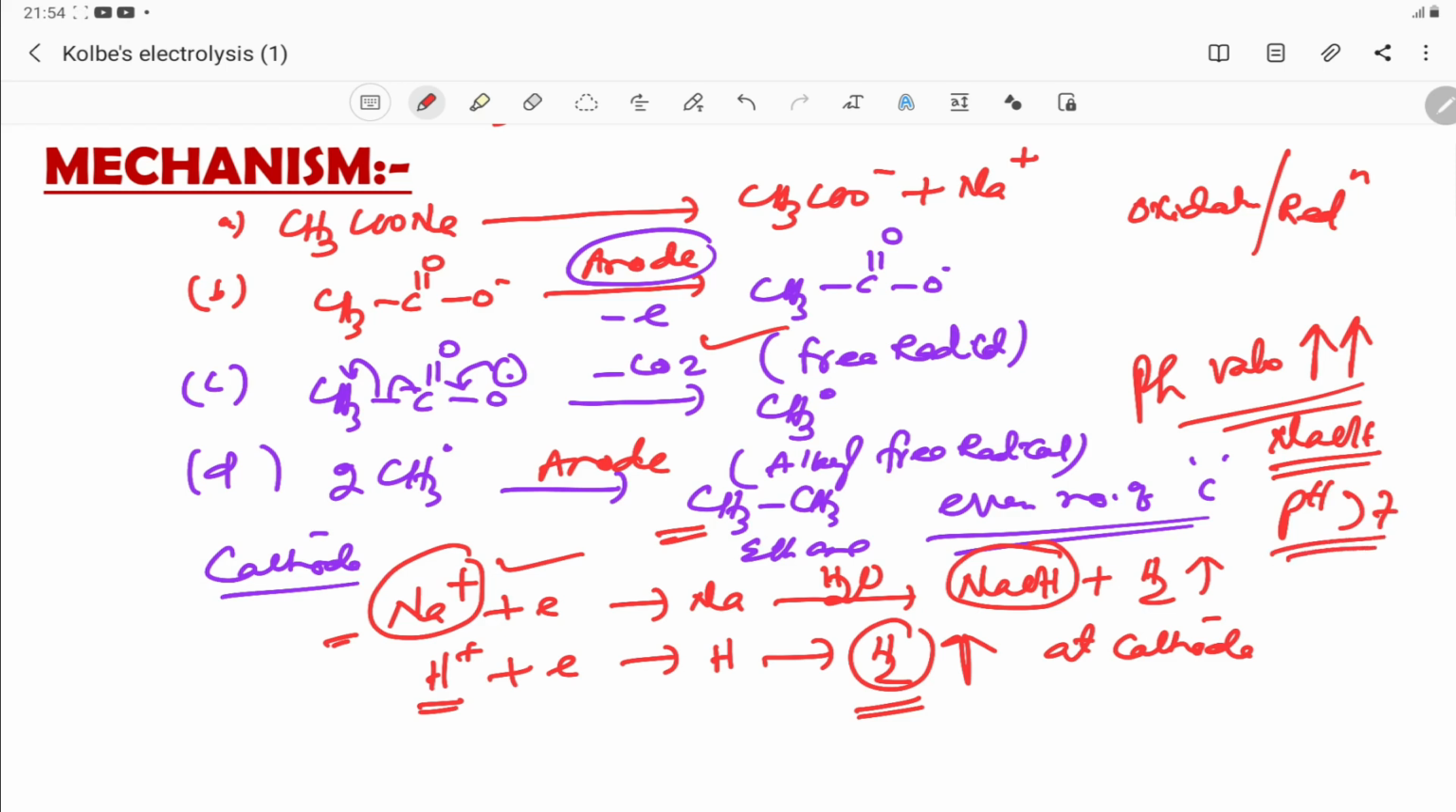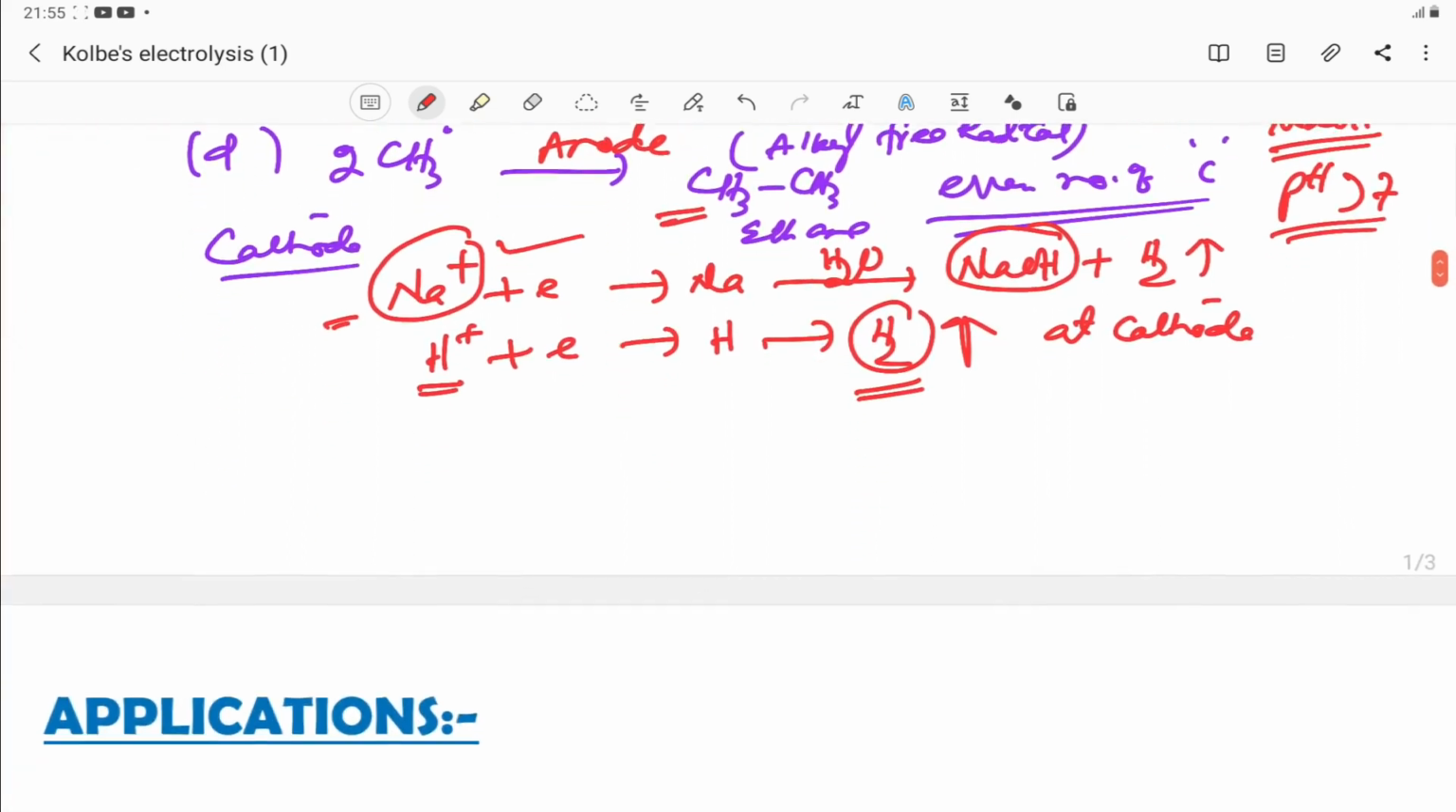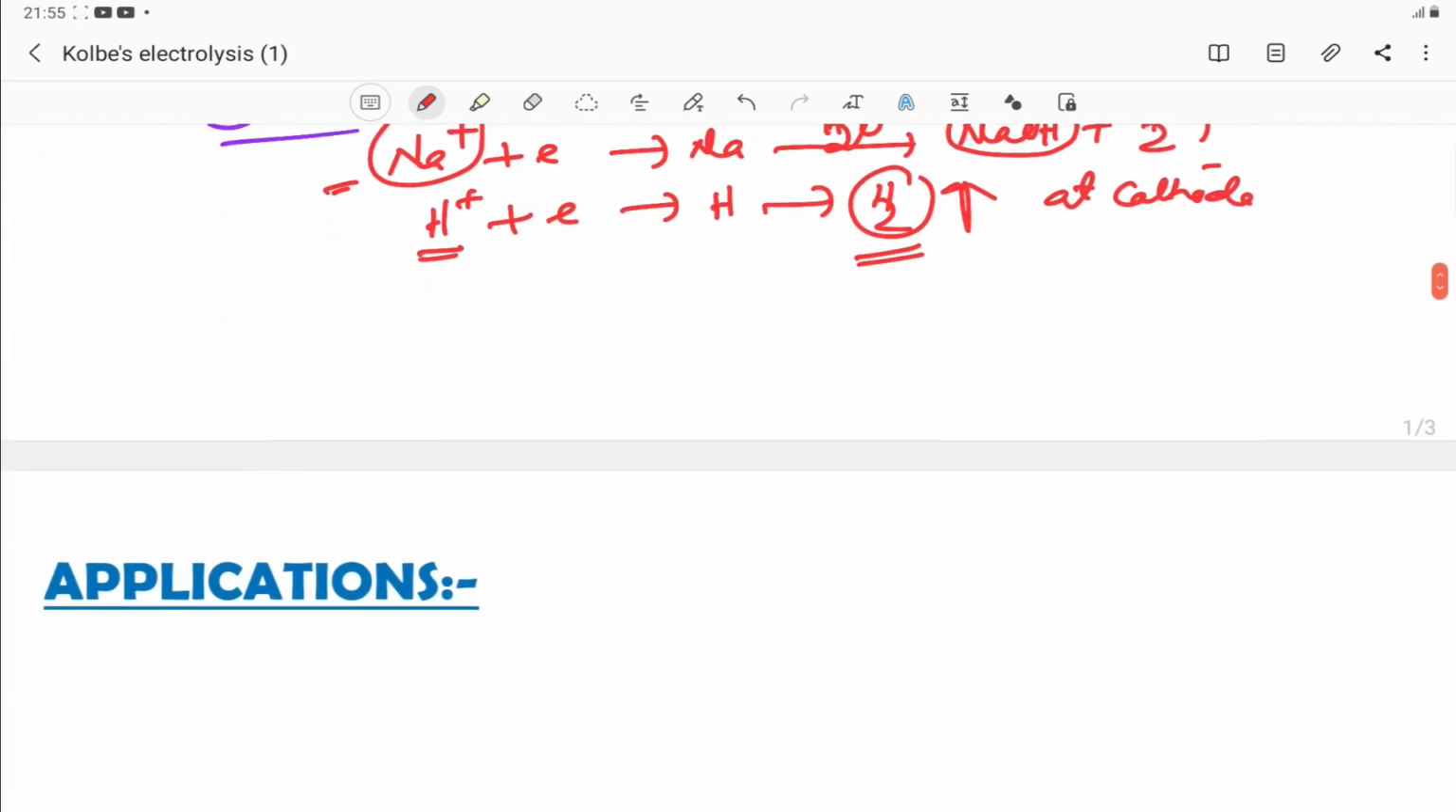So this is also one important question. This is about the mechanism, the free radical mechanism of Kolbe's electrolytic method. So let us discuss different applications, different examples of the electrolysis process. If you take a simple example, sodium formate, and Kolbe's electrolytic method, what is the result?